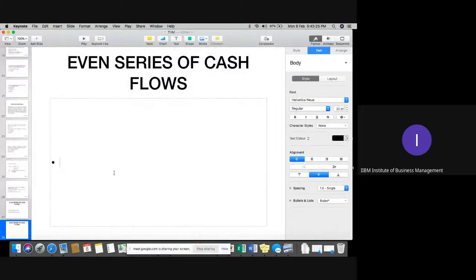For example, if you want to have 800 rupees at the end of each year for 3 years, if the PVF rate is 10%, what amount of calculation do you need to go for?